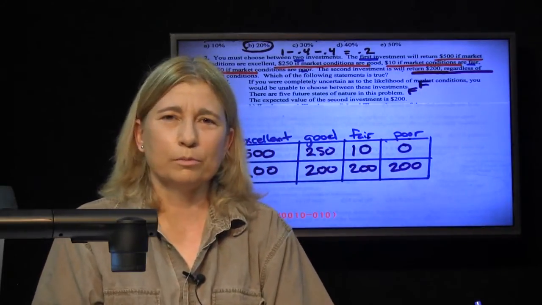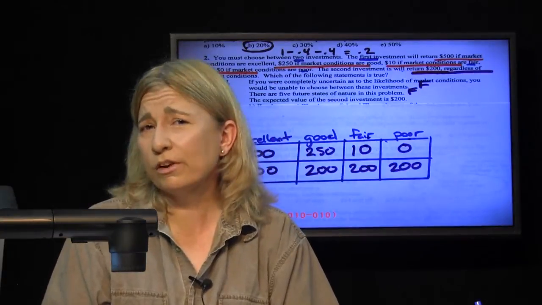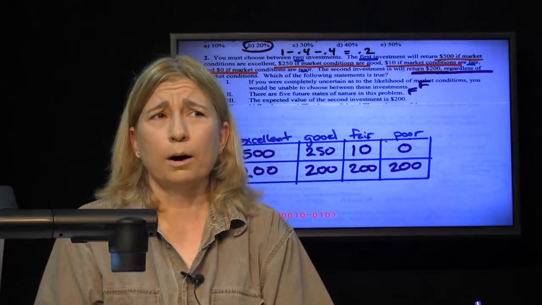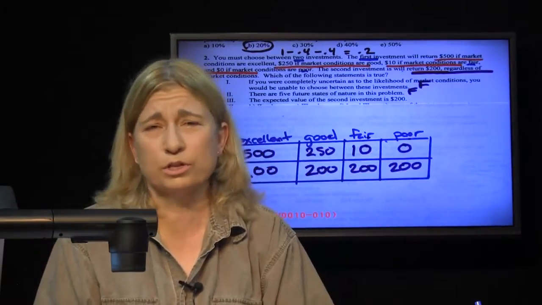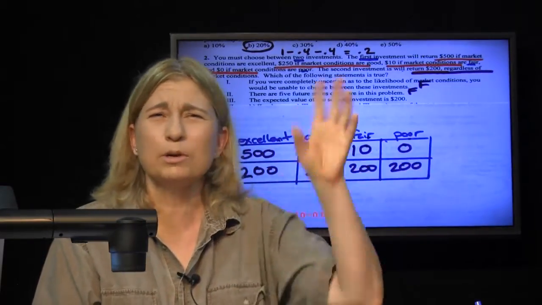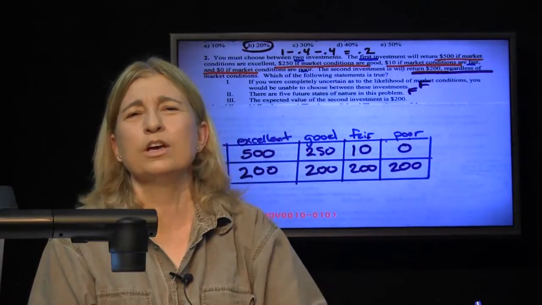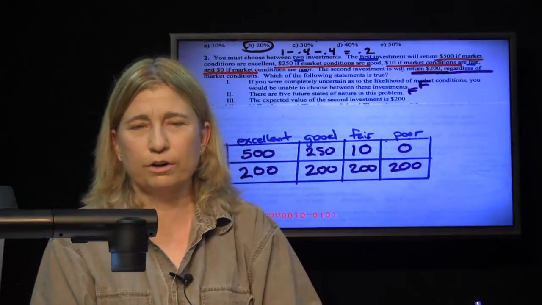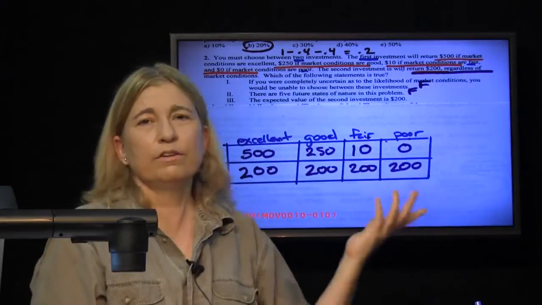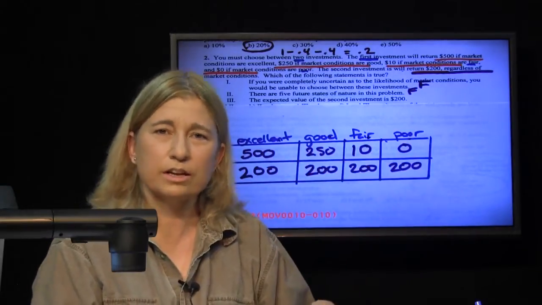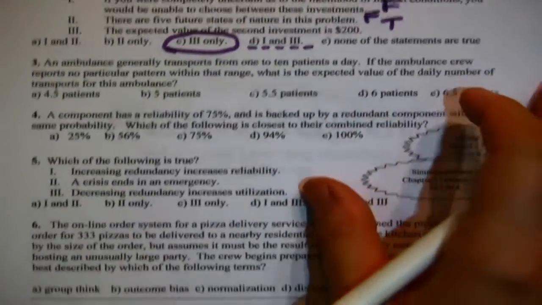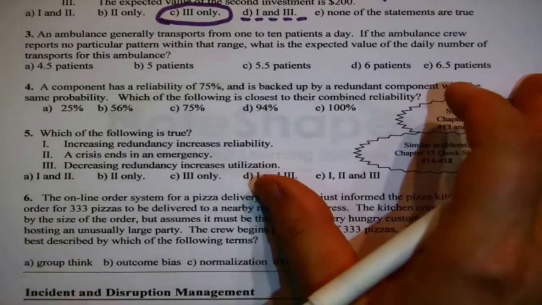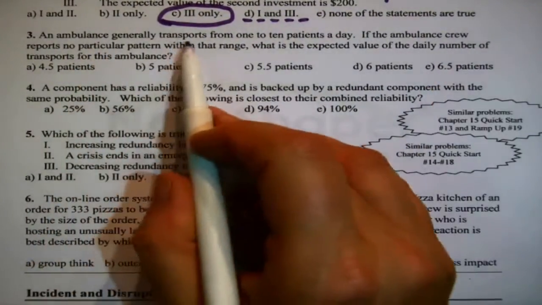Look at the second investment. Whether you think there's a 90% chance of the market conditions being excellent, or whether you think there's a 0% chance of the market conditions being excellent, I mean, it does not matter what probabilities you attach to excellent, good, fair, or poor. The second investment is going to return $200. That is automatically its expected value. Yes, we very much expect 200 from that one, so only the third one tests true.